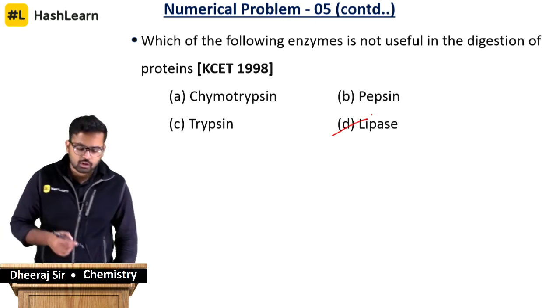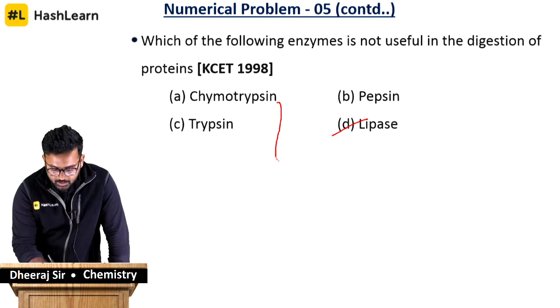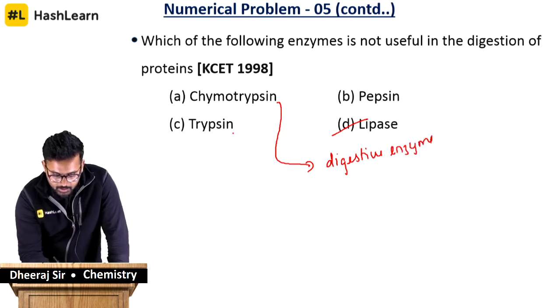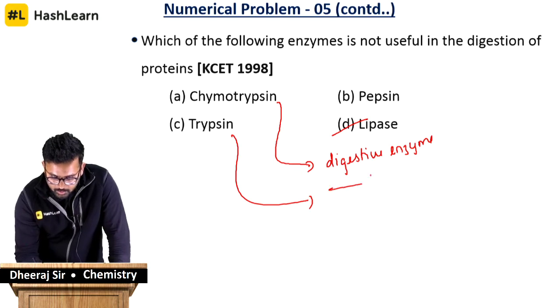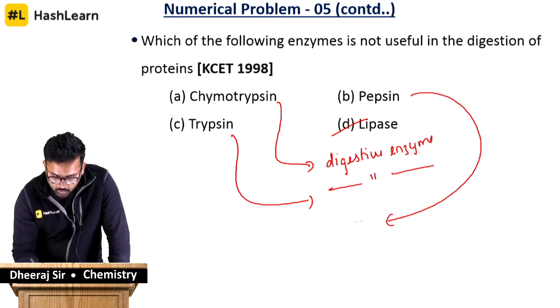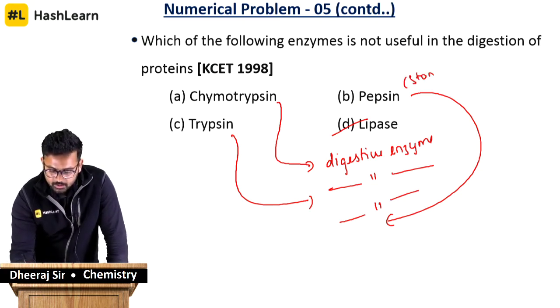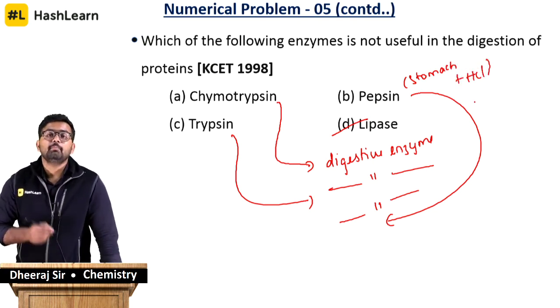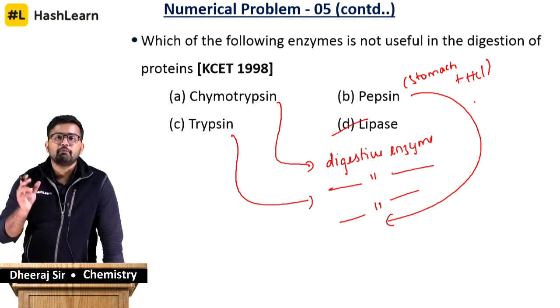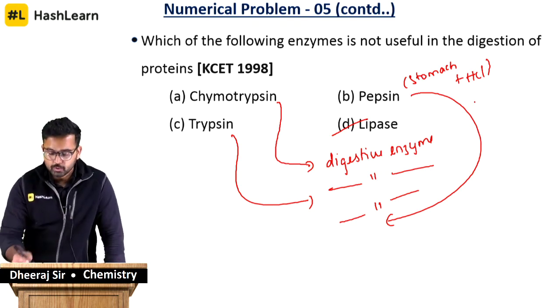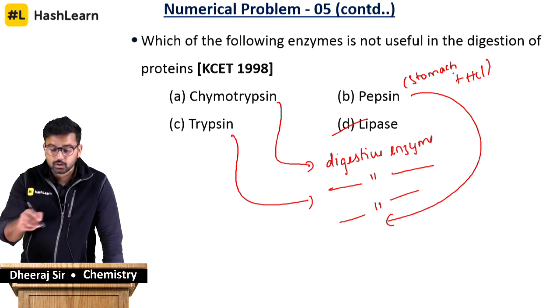Let me give you a little idea about all of the other options. Chymotrypsin is a digestive enzyme. Trypsin is also a digestive enzyme and pepsin is also a digestive enzyme. So pepsin is present in the stomach. Pepsin along with HCl helps in breaking down the proteins into smaller units, smaller polypeptide fragments, which either get excreted or get assimilated into the body. So pepsin along with HCl is going to do this work for us in the stomach.